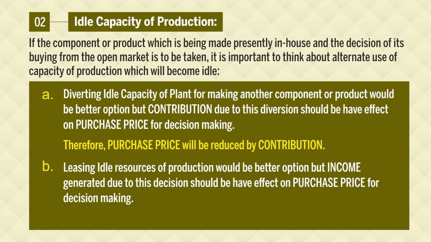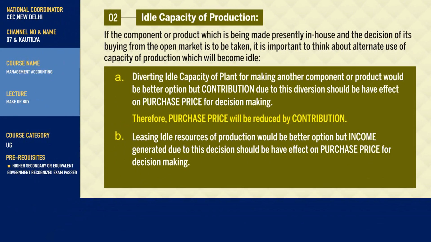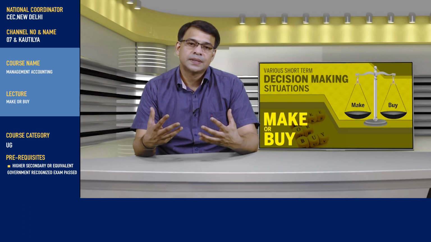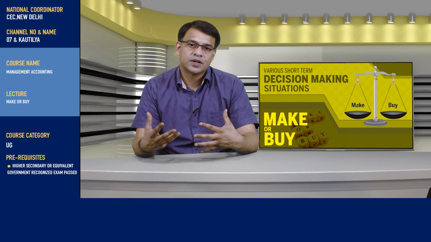See, on one hand we are paying the purchase price to the supplier, and on the other hand for the idle capacity which we are having, we are getting lease rent. Lease rent is nothing but our income. So, on one hand we are paying to the supplier, on the other hand we are getting lease income. So, our purchase price will be reduced by this lease income.